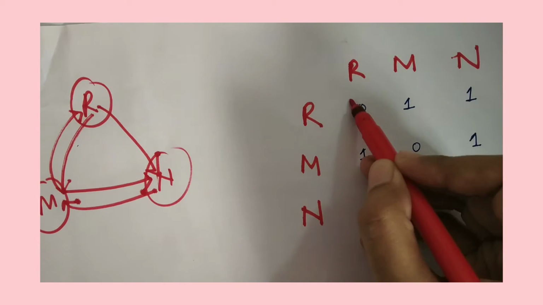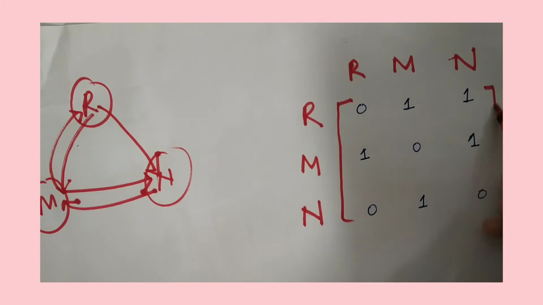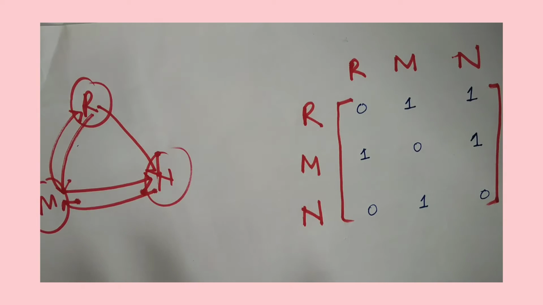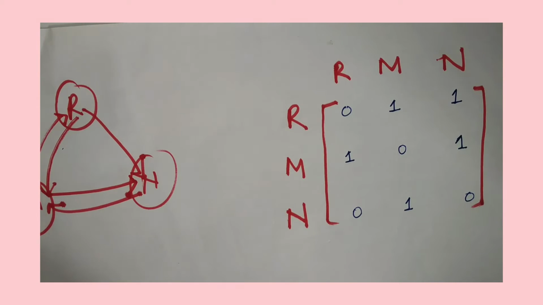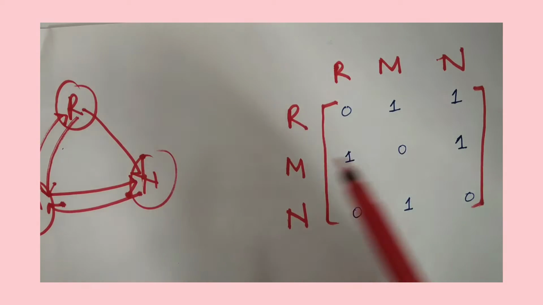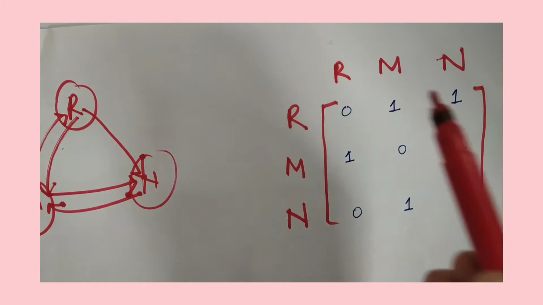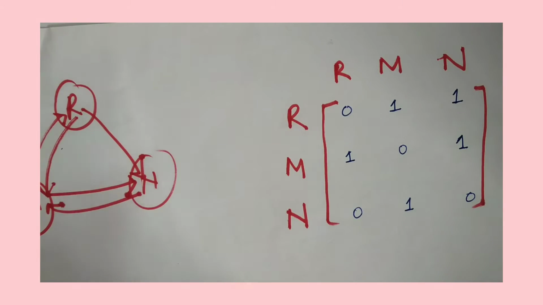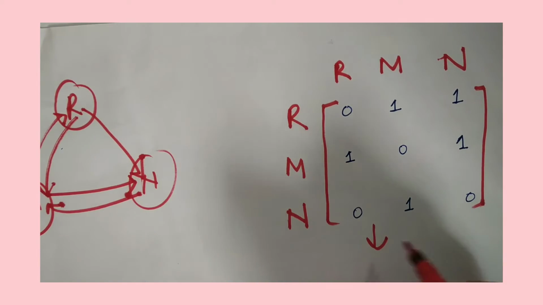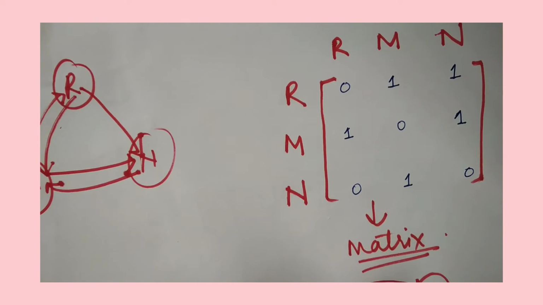Now I will just make a rectangular box over here. What I have basically done is enter numbers, or say information, in rows and columns enclosed in a rectangular box. This is nothing but called a matrix. This is a matrix, and that's the topic for the day. Today we are going to learn a very interesting topic called matrices. So let's continue.